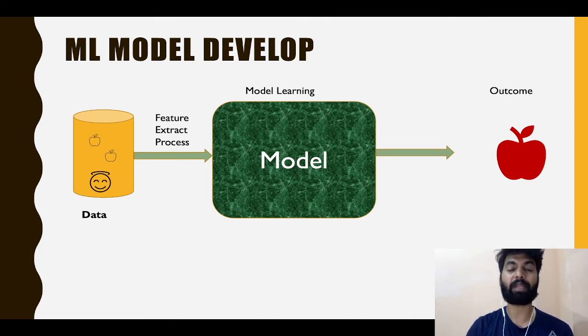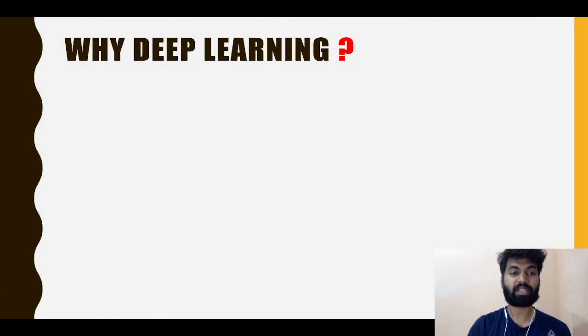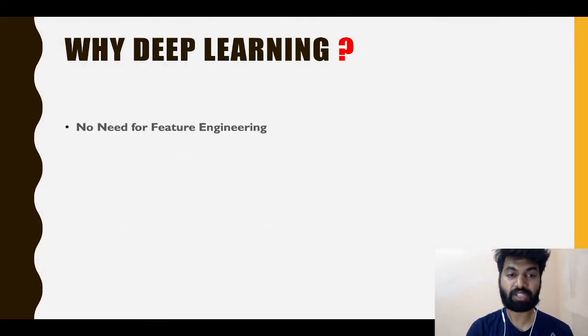Now, why deep learning? As I mentioned, in machine learning we require a feature engineering process, where we need to check everything about the data: the size of the data, the underlying pattern within the data, whether there are nulls or correlations, or check for outliers. All these operations we need to perform in machine learning. But deep learning says you need not worry, I'll be there to handle such problems.